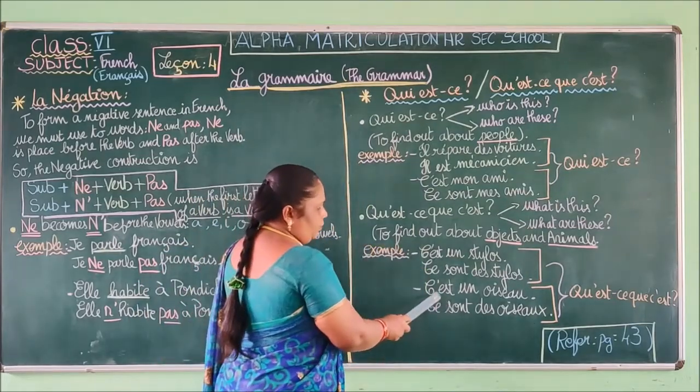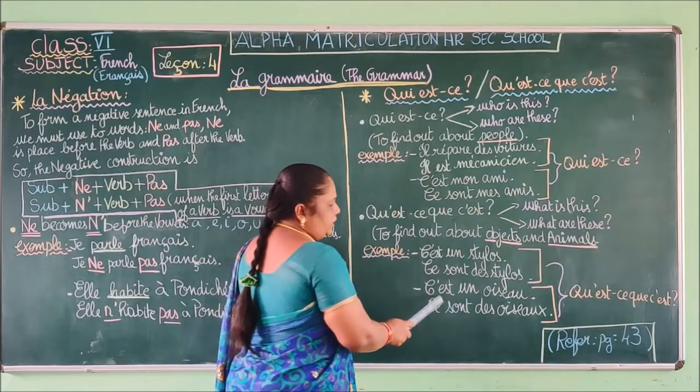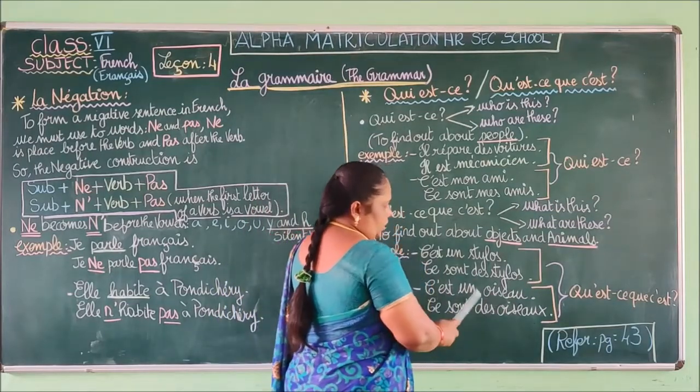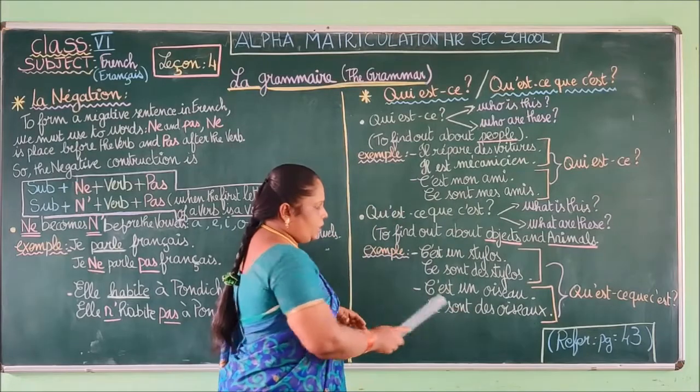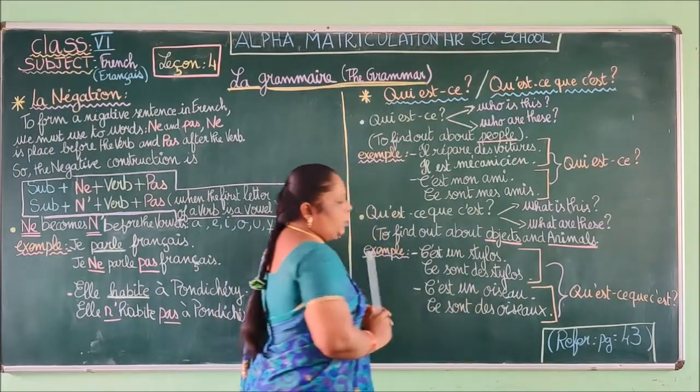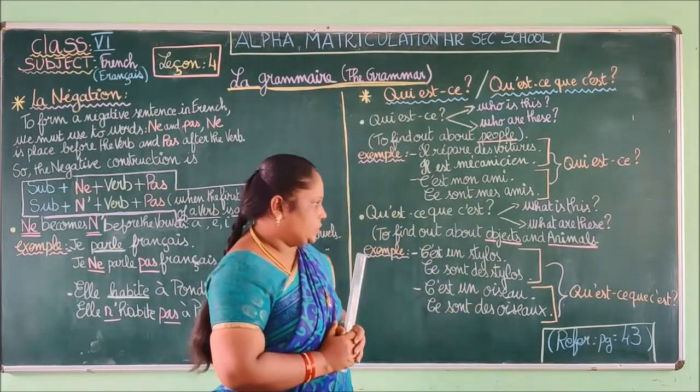Okay, so for the next one, c'est un oiseau. It's a bird. Okay, or these are birds. Okay, ce sont des oiseaux.